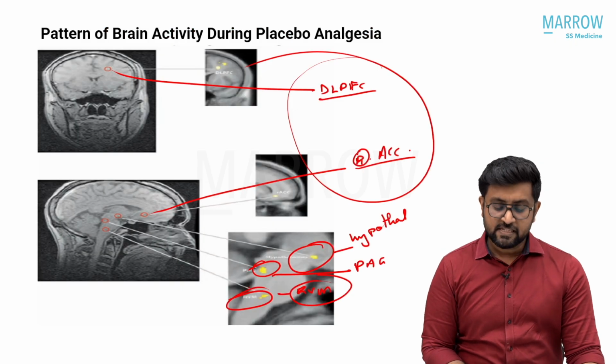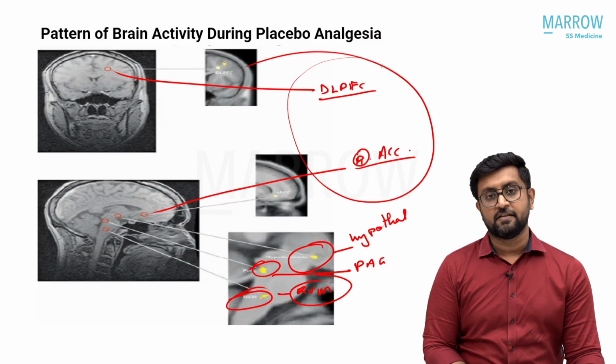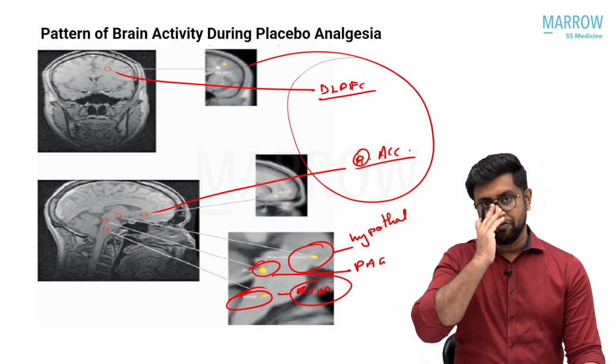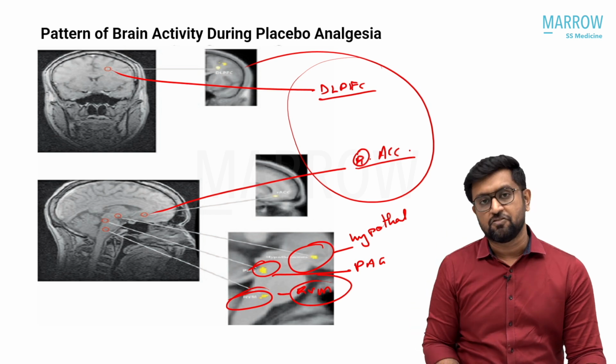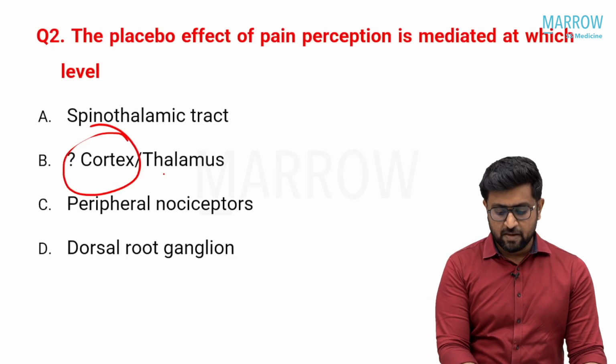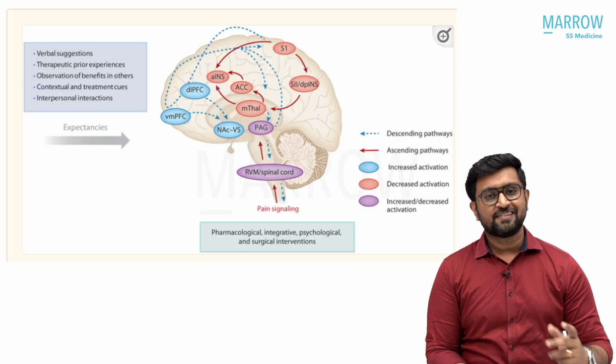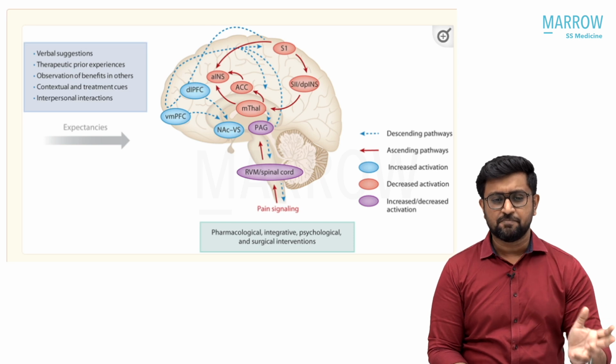But this mechanism is not only happening at this level. It has some thalamic activation, thalamic inhibition, thalamic activation also. So if thalamus was there, that is also an option. You should answer depending upon what the option is. We will see the subject, what is happening.